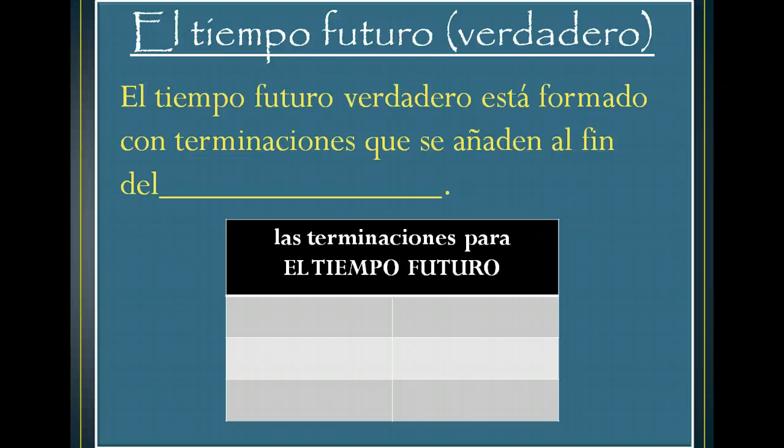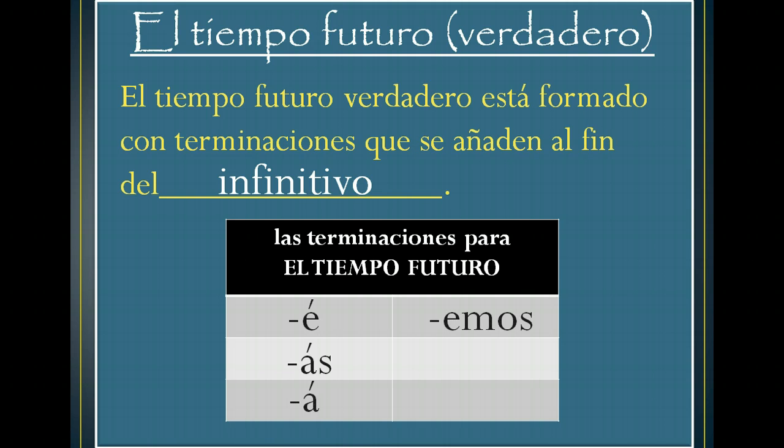This is formed by using the full infinitive verb and then attaching the endings at the end of the infinitive. So for the future tense, we don't take off the AR, ER, or IR, we just attach the endings at the very end of the verb. So the endings for the future tense are é, ás, á, emos, éis, án. So notice that nosotros is the only ending that will not have an accent.